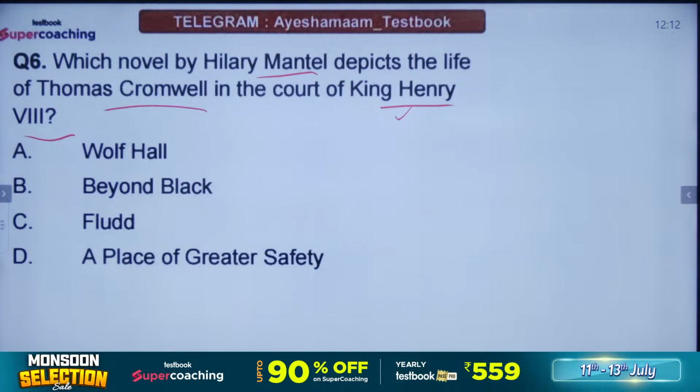Okay, Jess thinks the answer should be Wolf Hall. Wolf Hall. ठीक है, the rest of you keep answering.